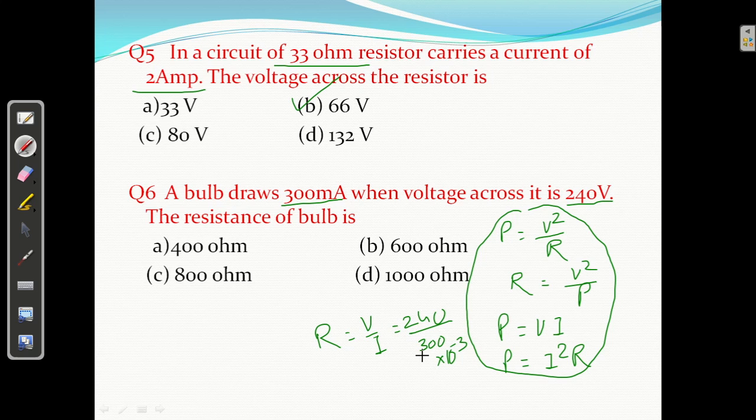You will get R equal to 240 divided by 300. I am getting 800 ohm. C answer is correct, right?